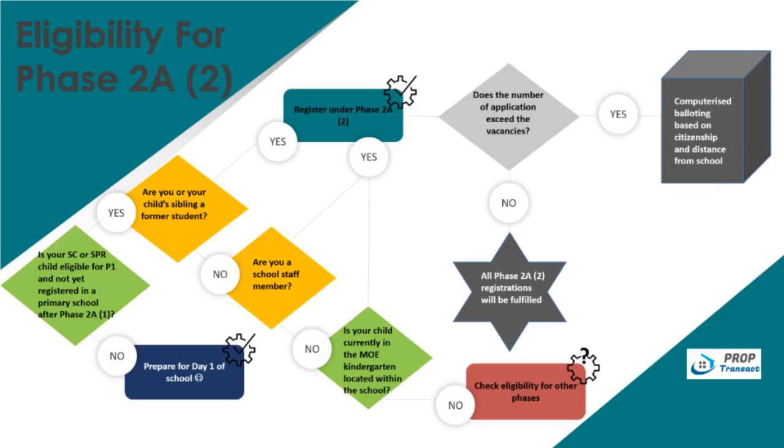There are 3 groups that will fulfill the requirements of Phase 2A2. Group 1 is for a child whose parent or sibling has studied in the primary school of choice. Group 2 is for a child whose parent is a staff member of the primary school of choice. Group 3 is for a child from the MOE Kindergarten under the purview of and located within the primary school of choice. The flowchart will assist you in determining if your child meets the eligibility criteria for Phase 2A2. This phase may be subject to balloting if the applications exceed the allocated places.